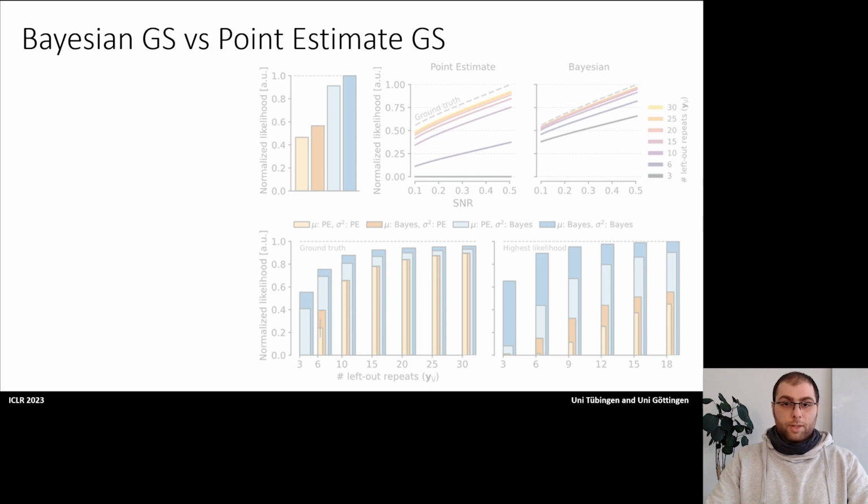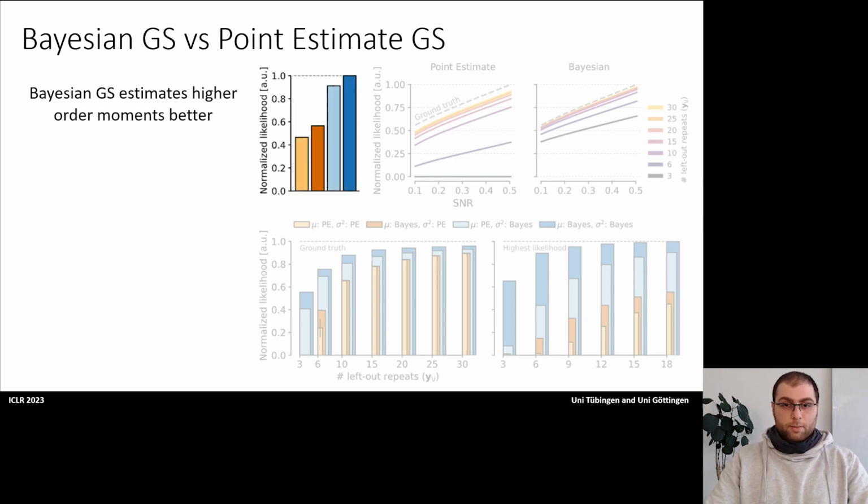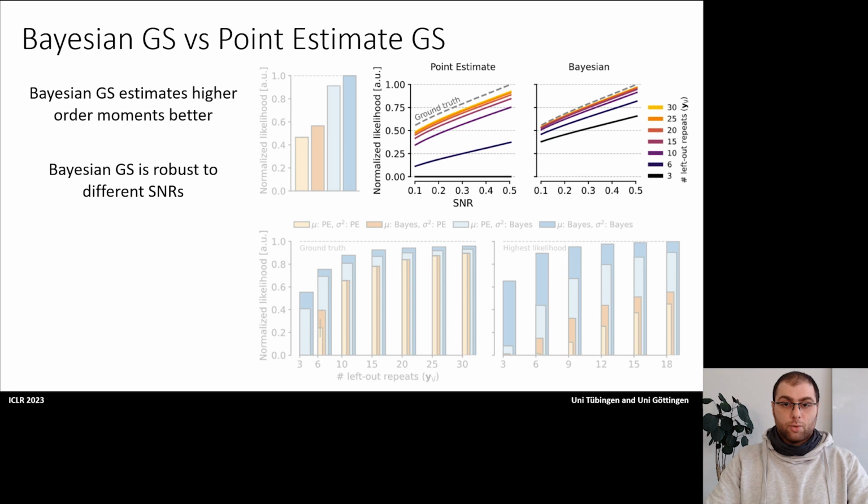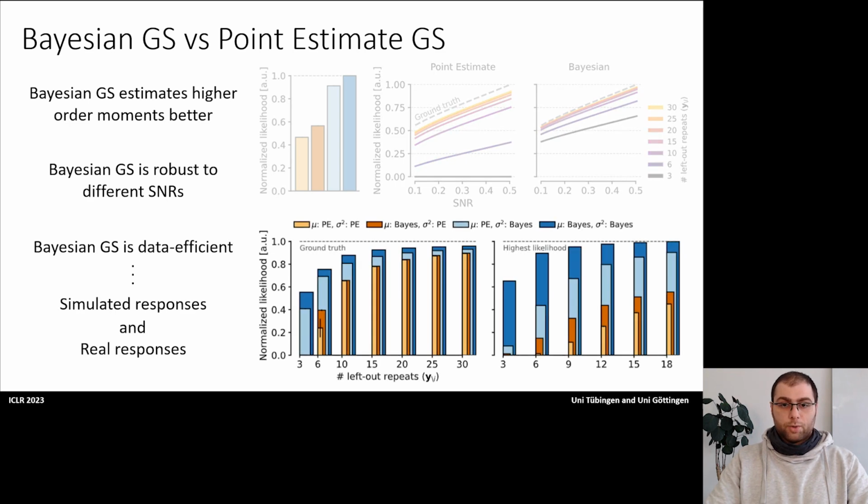We then tested our Bayesian gold standard model and compared it to the point estimate approach. We found that our model outperforms the point estimate, especially on the higher moments of the distribution, which is what we wanted in order to evaluate the full response distribution. We also found that the Bayesian gold standard is more robust to different signal-to-noise ratios, and also it is more data efficient than the point estimate. This is especially important when working with neural data, which is difficult to obtain in real experiments.